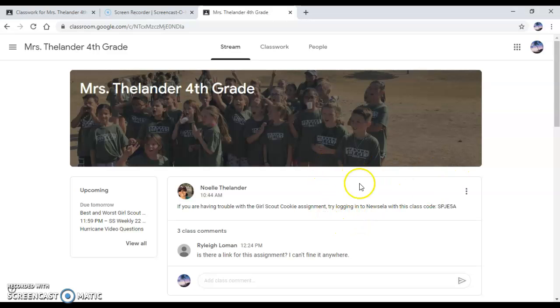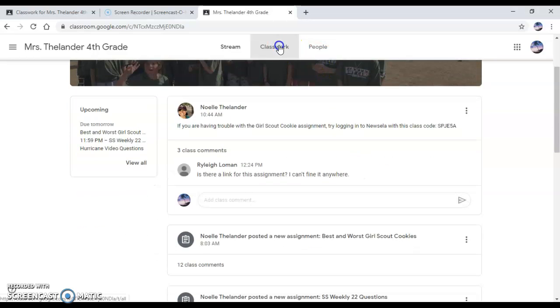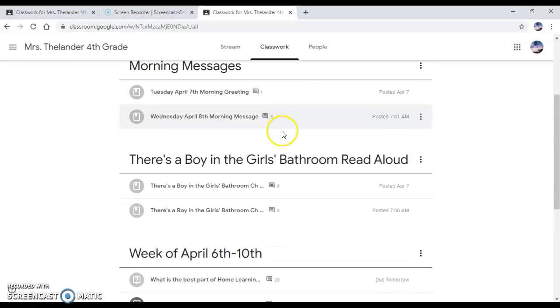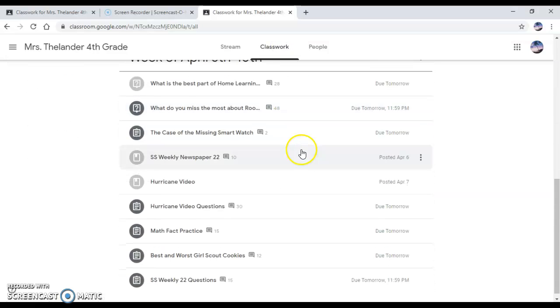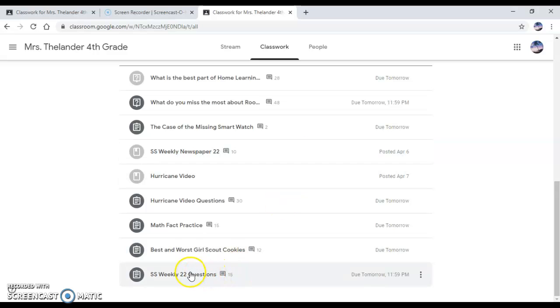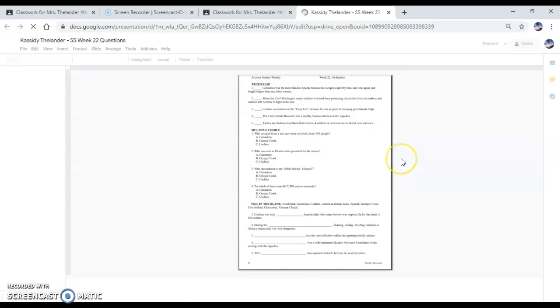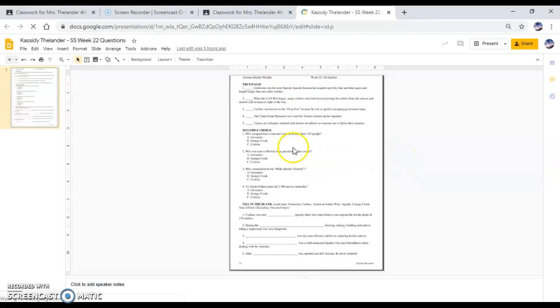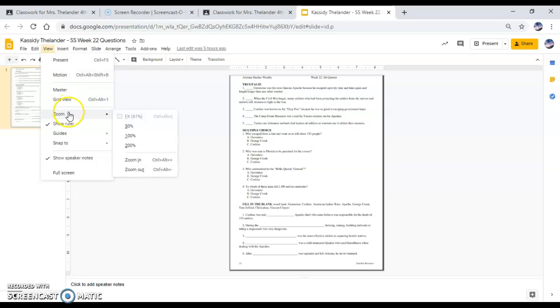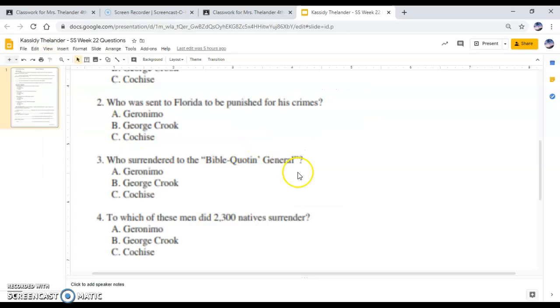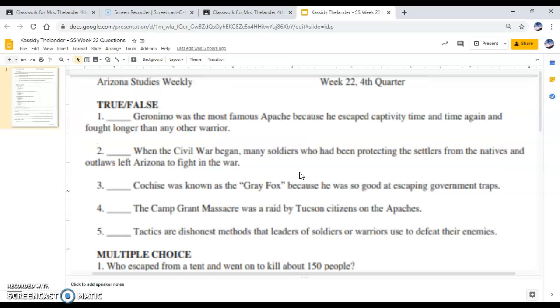And once I open that up, I can go back into classwork and scroll to find the questions for the social studies weekly. So there's that. And I'm going to scroll down and open up those questions. Okay. Now, obviously, this is really small, so it's really hard to see what you're doing. So I would recommend that you come over here and click on View and zoom it up even to 200%. Okay. So now I can see nice and big all the questions.